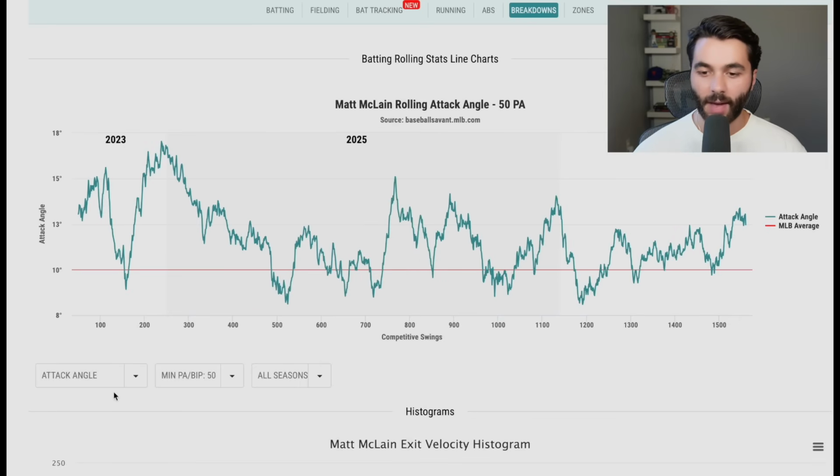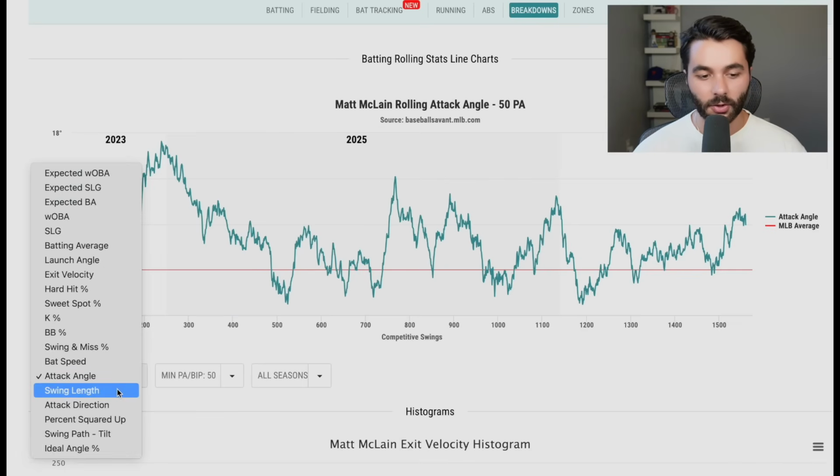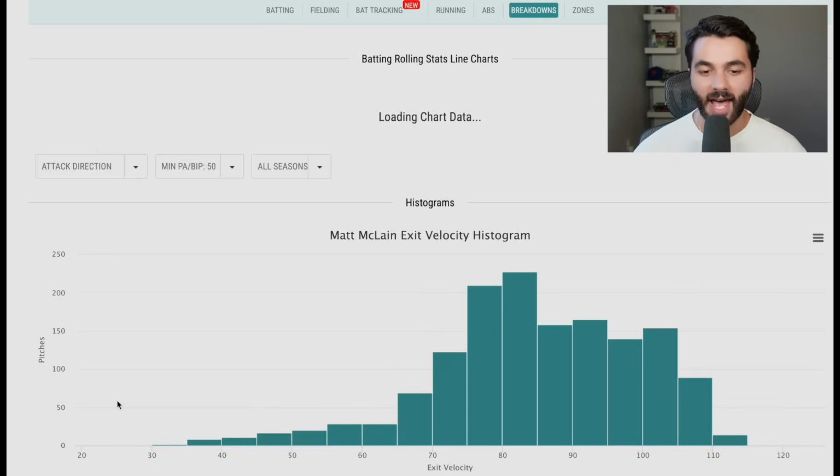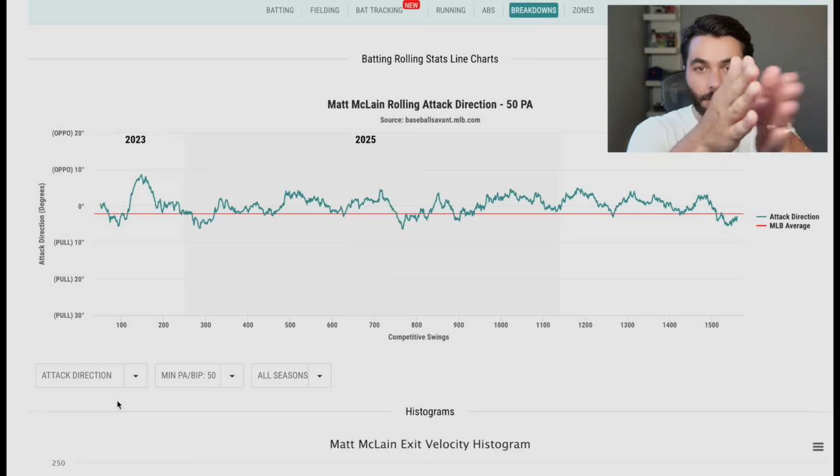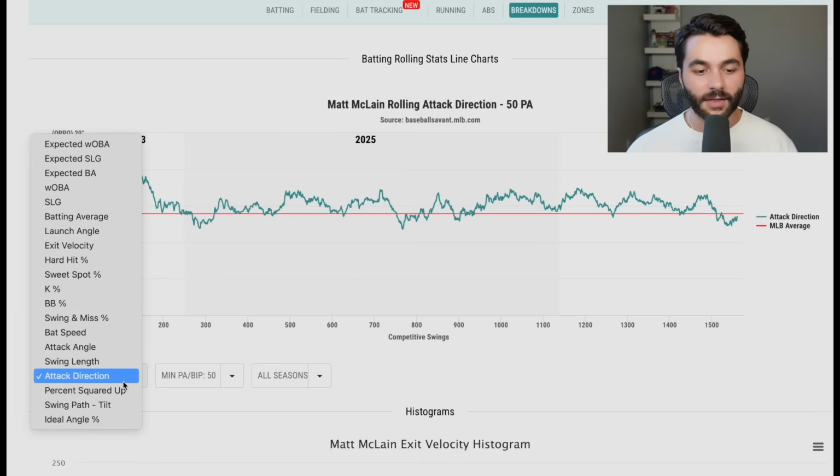Any small things in his bat tracking data, attack direction, attack angles kind of gone up and down all year. Nothing crazy there. Attack direction, also basically the same. And also just, I should have done this before, to give you guys a quick briefer on attack direction versus attack angle. Attack angle is the angle at which the ball is struck off the bat. Attack direction is the angle with center field being a pure zero, that you either pull the ball or hit the ball the other way. So that's kind of the thing for those two stats.